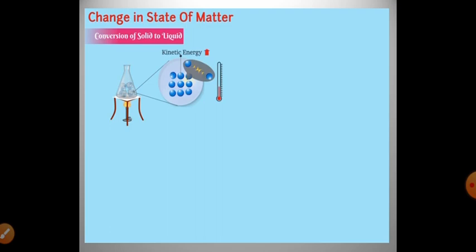The particles leave their fixed positions and start moving more freely. A stage is reached when the solid melts and is converted to liquid.